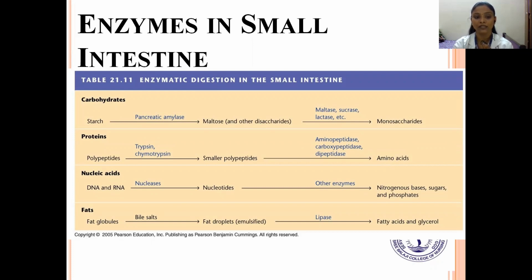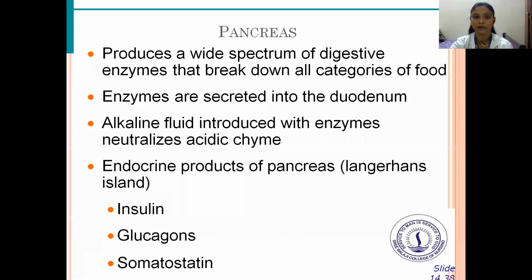And nucleic acids, which is DNA and RNA, are acted on by nuclease, which converts them into nucleotides, then by other enzymes into nitrogenous bases, sugars and phosphates. And fats, that is fat globules, are emulsified by bile salts into fat droplets, and then by lipase they are converted into fatty acids and glycerol. These are the enzymes that are present in the small intestine.